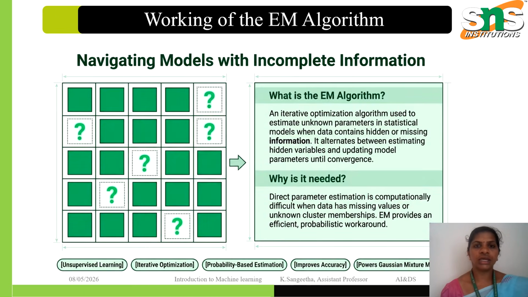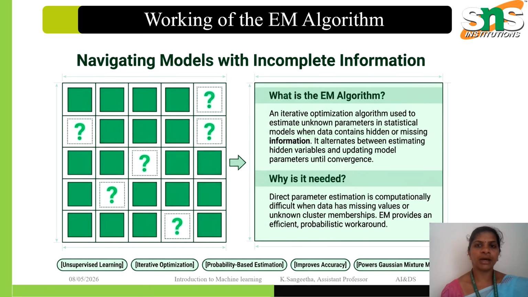And then here, look at the grid on the left. Imagine a data table where several entries marked with question marks are completely unknown or missing. Why can't we just use standard maximum likelihood estimation or standard regression here?